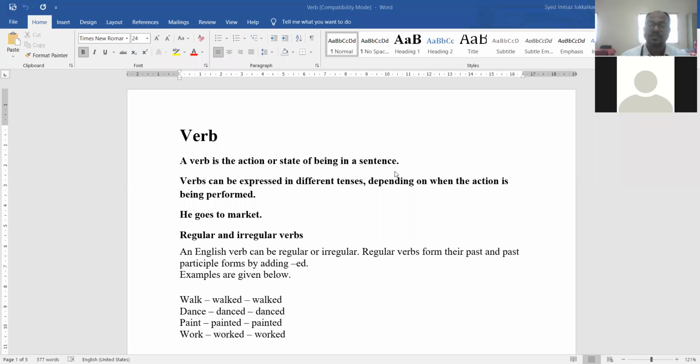Therefore, verb shows action. The definition of the verb is that word which shows action. That is a verb.